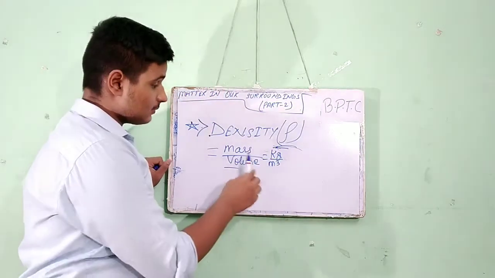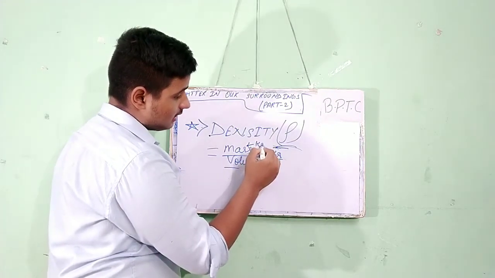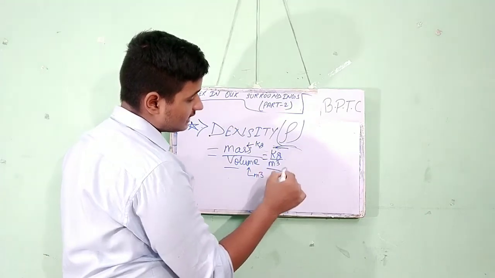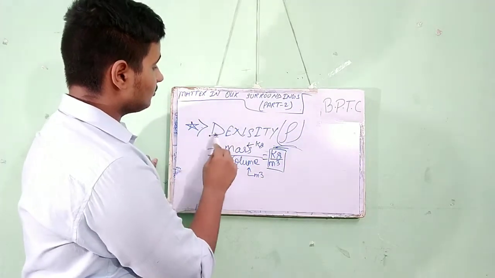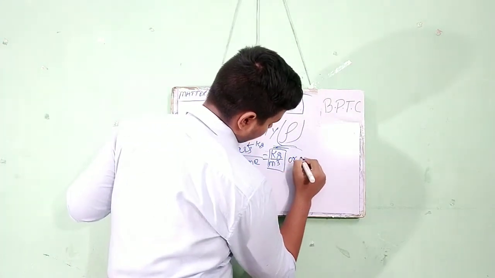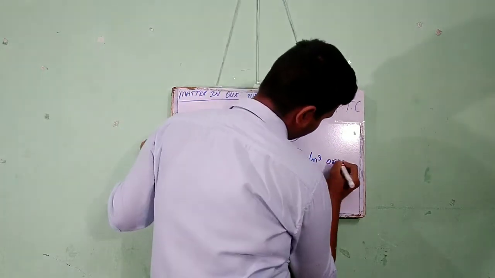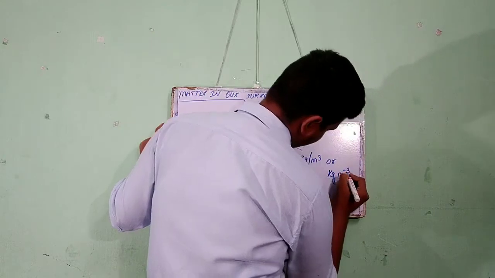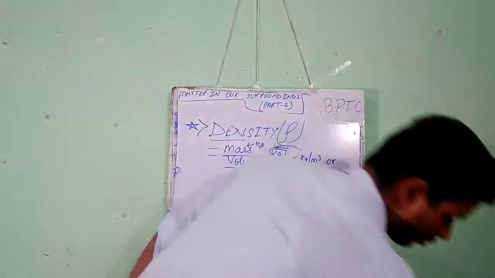Why this? Because we know that the SI unit of mass is kg and the SI unit of volume is meter cube. So the SI unit of density is kg per meter cube. Okay, so the density is done.